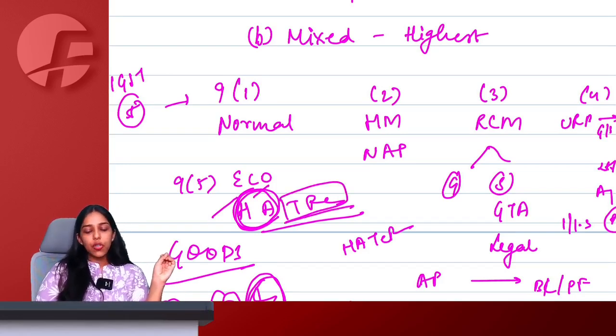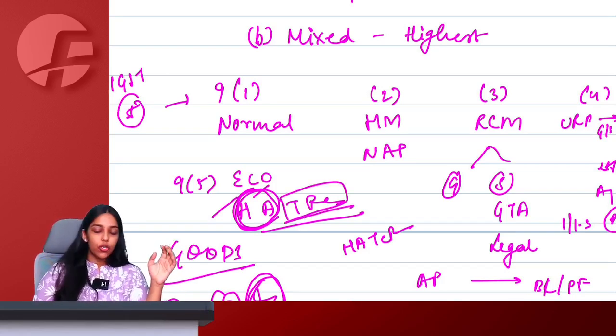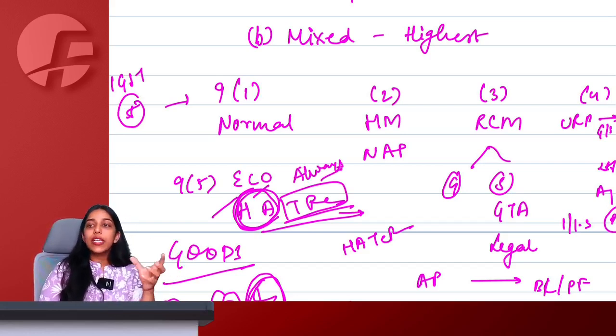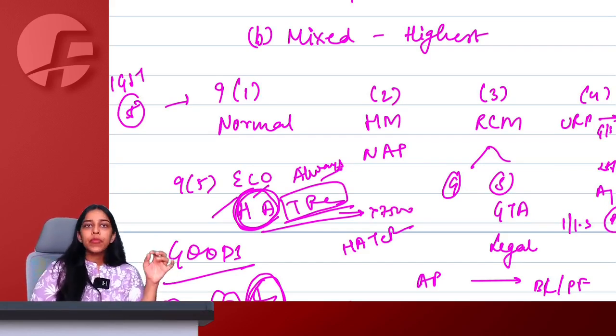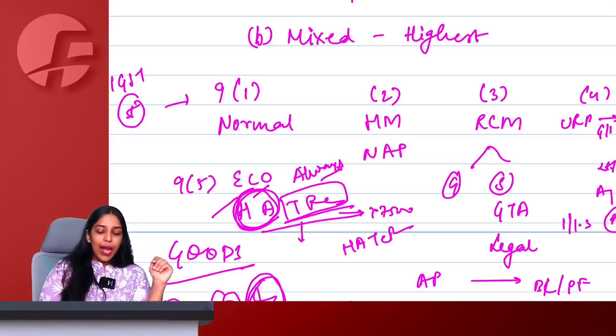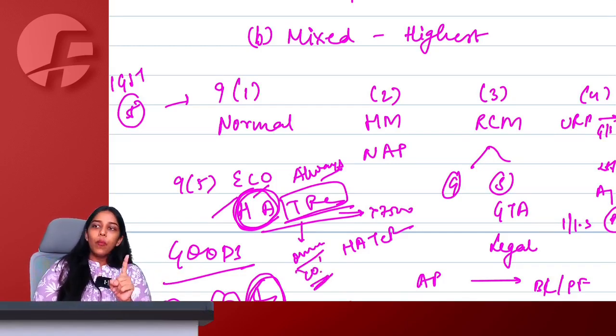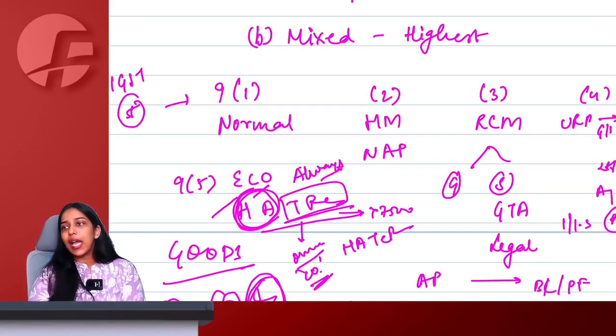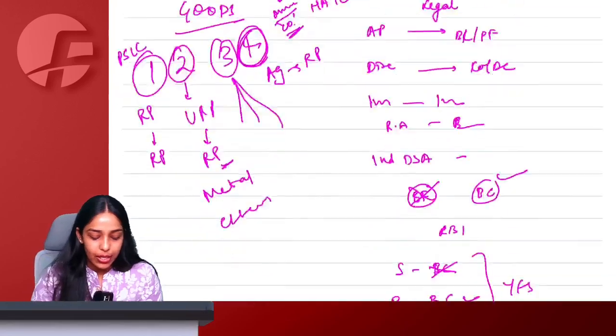But transportation, restaurant, you don't have to see whether original supplier is liable or not. Always ECO is going to be liable with one exception. Restaurant, if it is in a hotel specified premise, declared tariff greater than 7,500 per unit per day, then 9.5 will not apply. Restaurant itself will be collecting GST, and if the transportation is done via omnibus and the supplier is a company, then 9.5 will not apply. Otherwise, always transportation, restaurant, you don't have to see whether supplier is registered or not. Always ECO will only collect tax and pay to government under section 9.5.